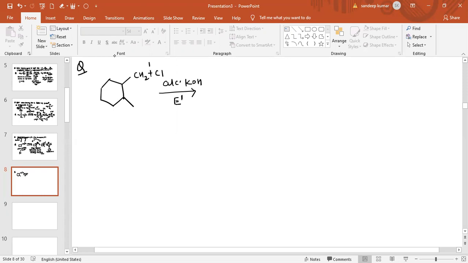Now break the bond of this Cl. When you break the bond, it will be like this. There is a positive charge on this carbon atom. This group will remain as it is. Now do the numbering. This is first, this is second, and this is third. So break the bond between second and third and form the bond between first and third. Now you can easily see the structure.